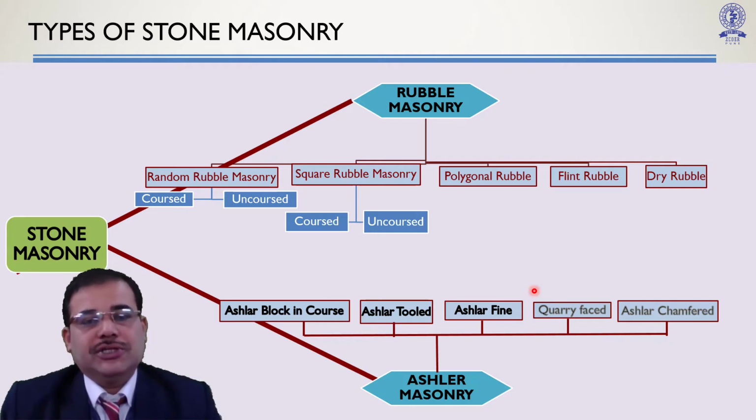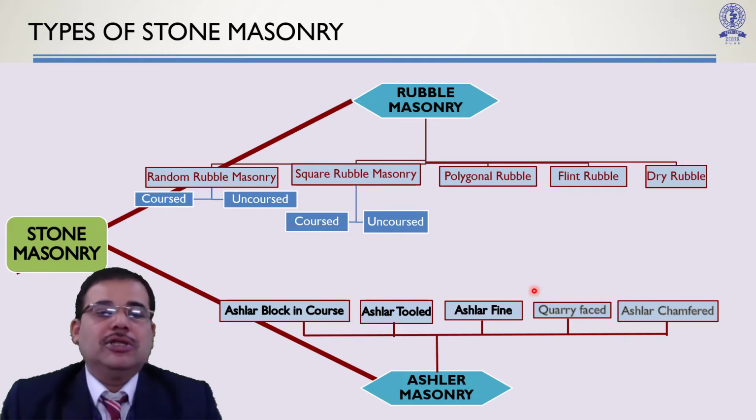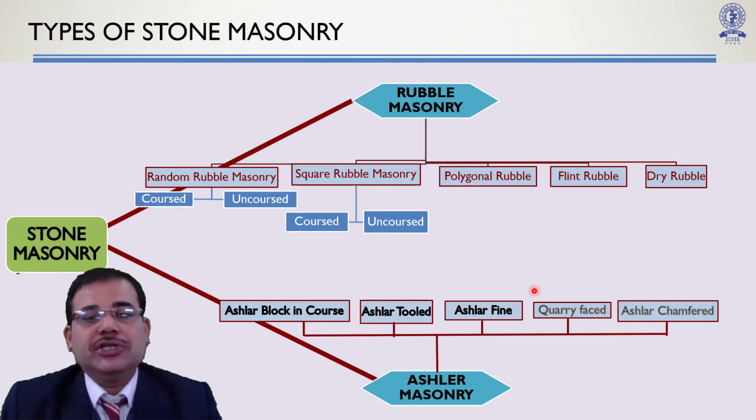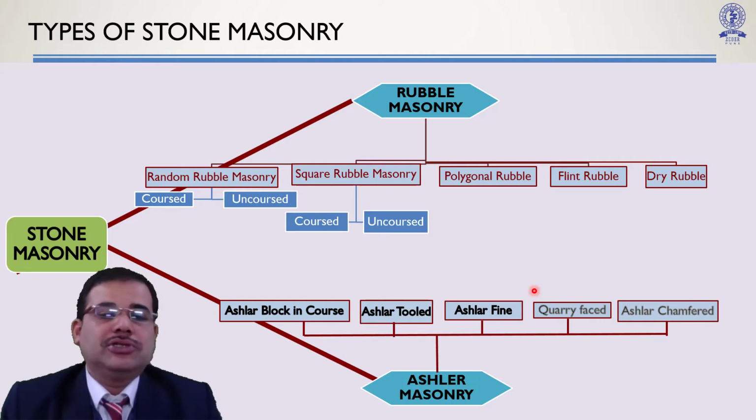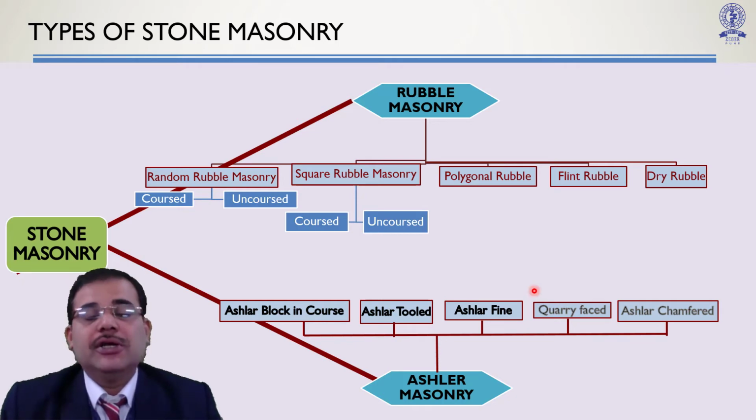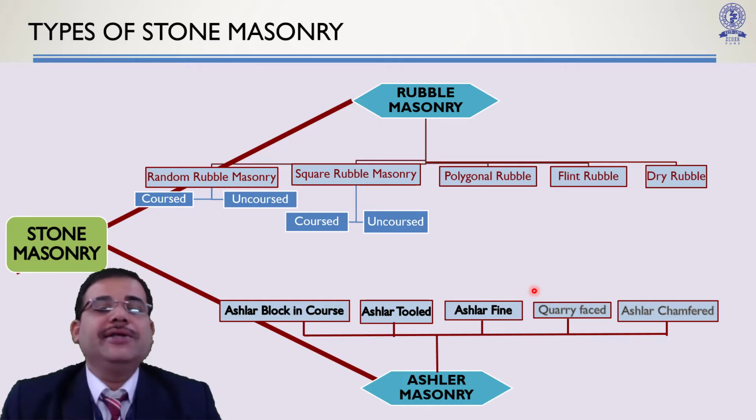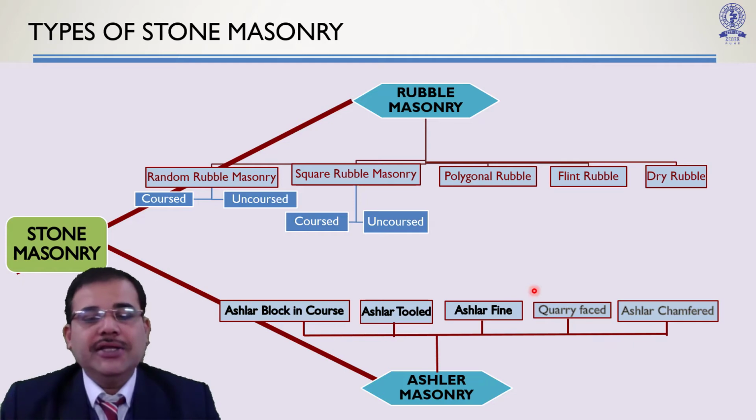In case of rubble masonry, in the broad classification of stone masonry, the rubble masonry is nothing but where the chiseling or dressing operation is very little. Whereas in case of ashlar, all the stones are finely chiseled and are like bricks. They are provided with sharp edges and uniform dimensions. So it will be very fine in nature in case of ashlar masonry.